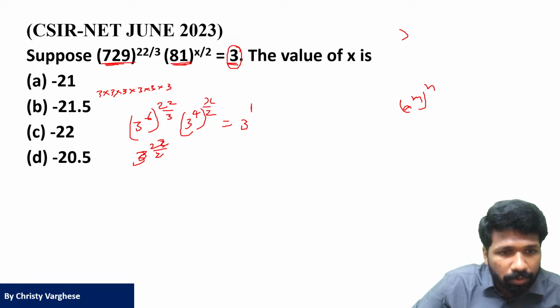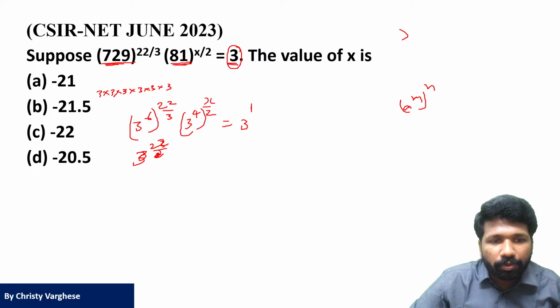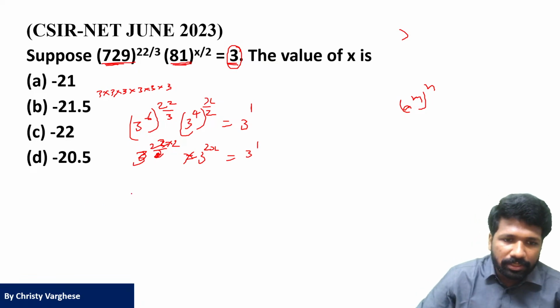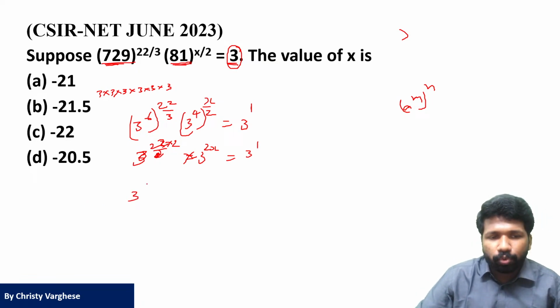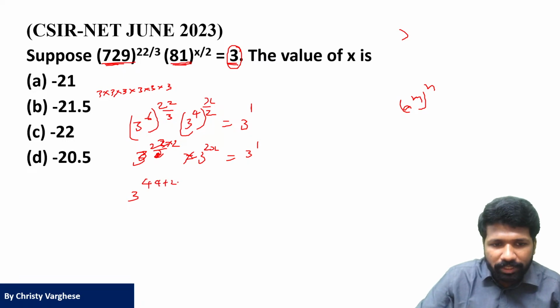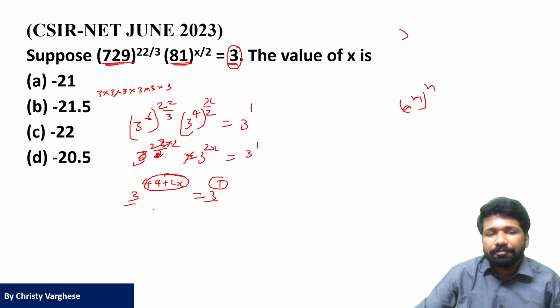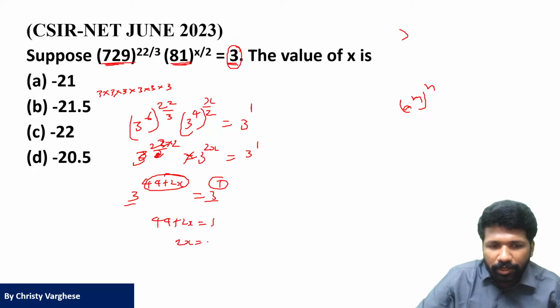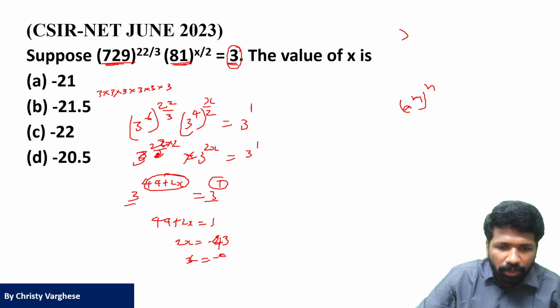Sorry, 3 raised to 22 into 2, 22 into 2, and this will be 4 and half cancels. 3 raised to 4x by 2, that is 2x. This is equal to 3 raised to 1. That is 3 raised to 44 into 3 raised to 2x. That is 3 raised to 44 plus 2x is equal to 3 raised to 1. Now you can see that the powers you can compare because the bases are the same in the left hand side and right hand side. So 44 plus 2x equal to 1. This you can simplify. 2x equal to minus 43 and x is equal to minus 43 by 2.